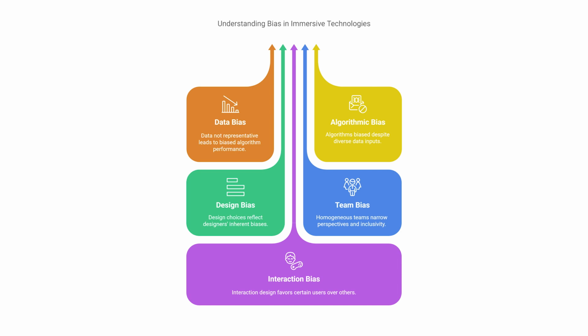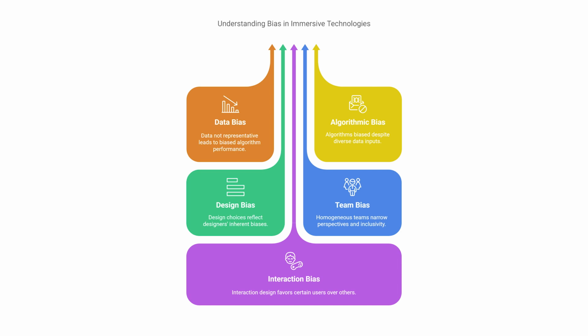Algorithmic bias. Even with diverse data, algorithms can still exhibit bias due to the way they are designed or the assumptions they make. Design bias. Design choices, such as the representation of avatars or the types of interactions supported, can reflect designers' biases. Team bias. A lack of diversity in the development team can lead to a narrow perspective and the unintentional exclusion